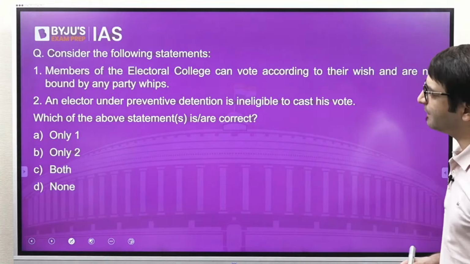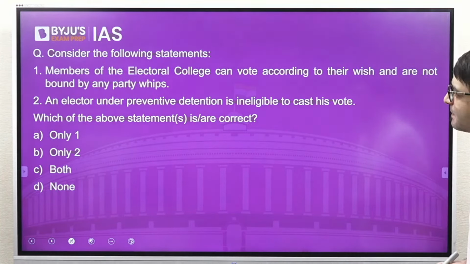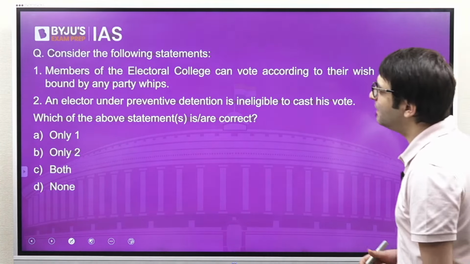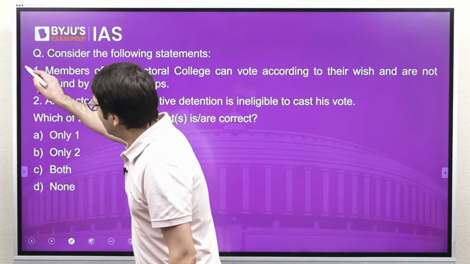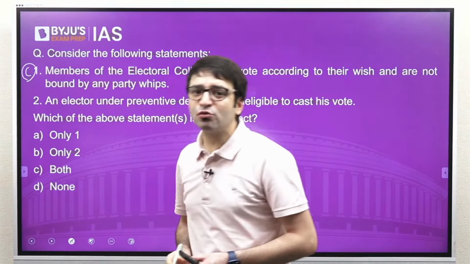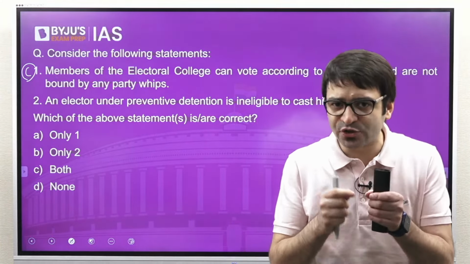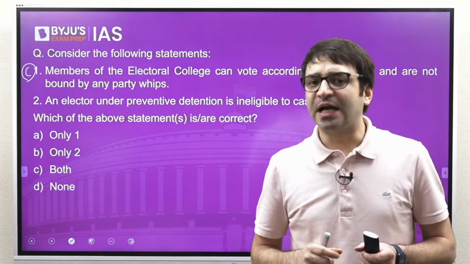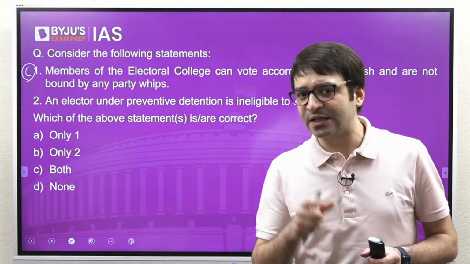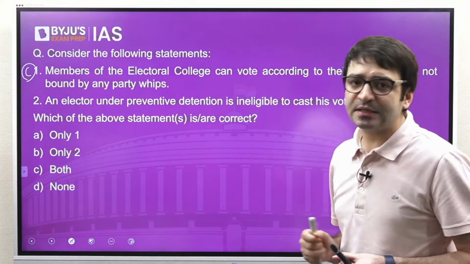Let's look at another question. Consider the following statements. Members of the Electoral College can vote according to their wish and are not bound by any party whips. When the voting takes place through secret ballot, which means you are voting through your conscience based on your wish, that means the whip of the political party is not binding on you, which means statement 1 is correct.